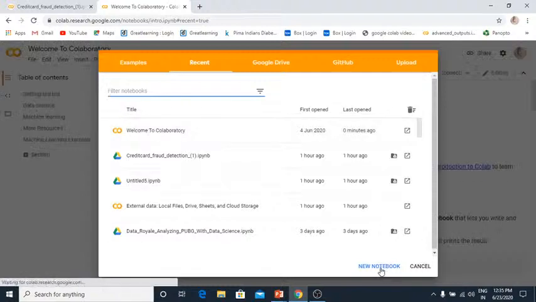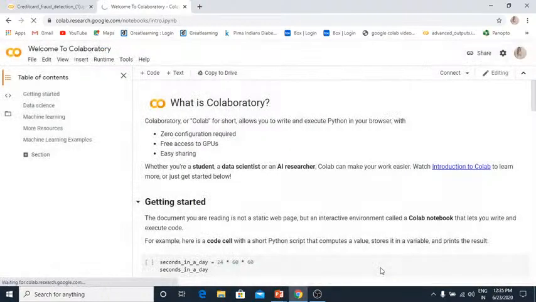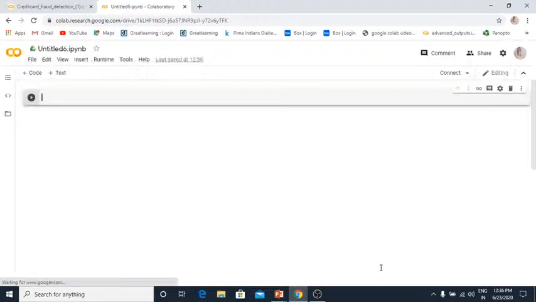You need to click on new notebook and you will get the new notebook. All you need to do in Google Colab is go to Google Colab, use the first link and go for new notebook. You don't need to do any Python installation, because it is provided by Google Colab. Using it is quite easy, so I prefer to use Google Colab.